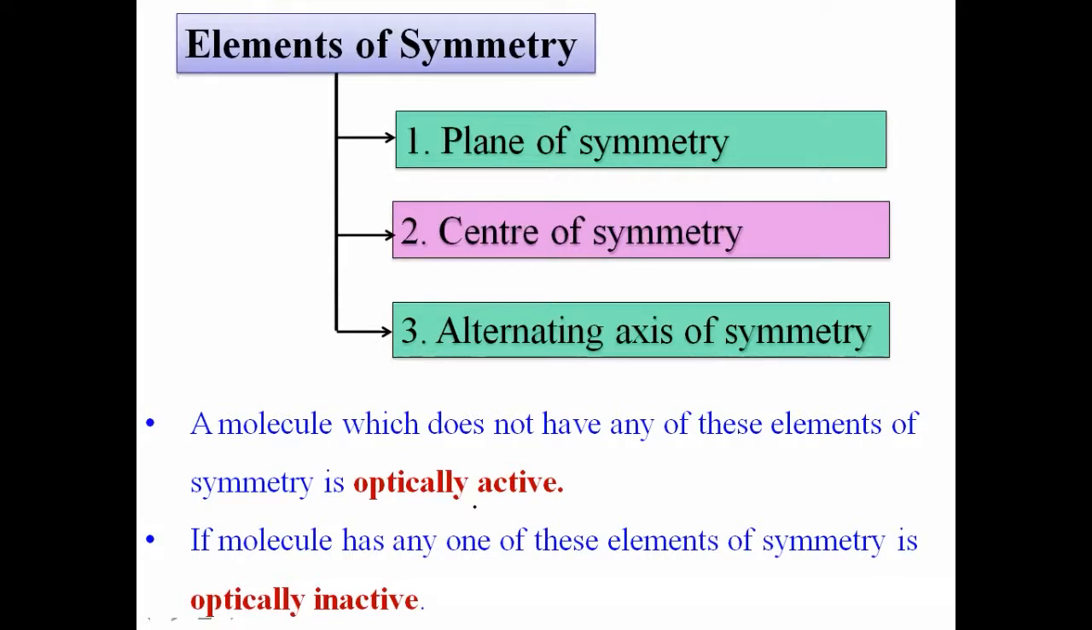It does not rotate the plane of PPL towards the clockwise or anti-clockwise direction. Okay, and therefore we can say that this is the essential condition for optical activity. That means the molecule should not possess any element of symmetry. Let us see what is meant by elements of symmetry. We will see all three elements of symmetry one by one. First one is the plane of symmetry.